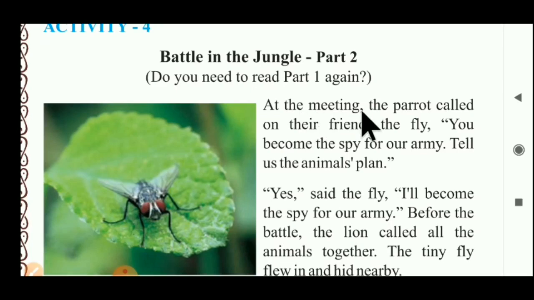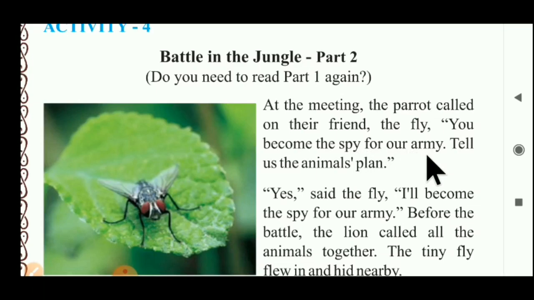At the meeting, the parrot called on their friend the fly: you become the spy for our army. Tell us the animals' plan. Now what happened? We have to see. At the meeting between birds and insects, the parrot called his friend the fly and said that you become the spy for our army.